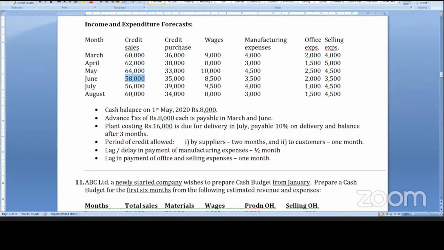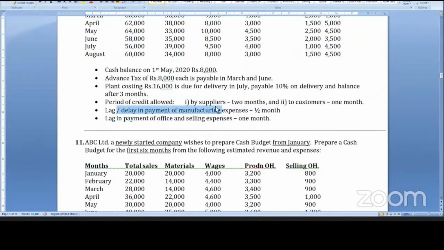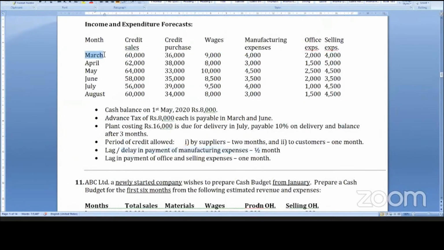And then lag in payment of manufacturing expenses is half a month. Lag means delay. So delay in payment of manufacturing expenses is half a month. Sir, for March, half month delay means I will pay half now, half next month. So 2,000 will be paid in March, another 2,000 in April. Then how much will you pay in April? Last month's half from March plus current month's half of April.